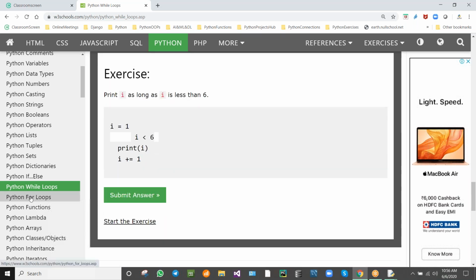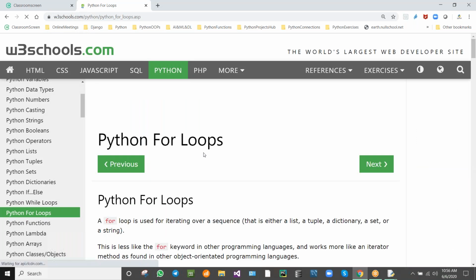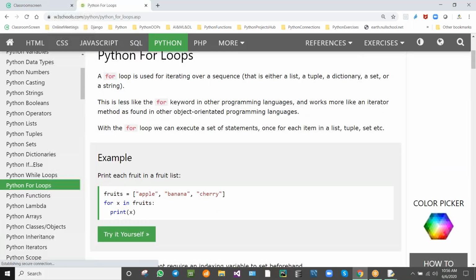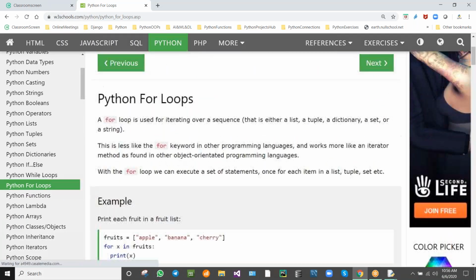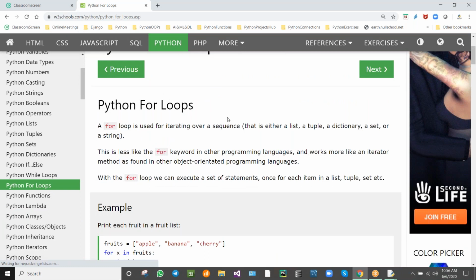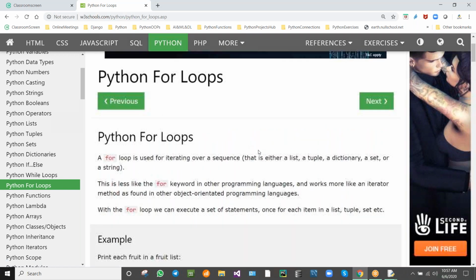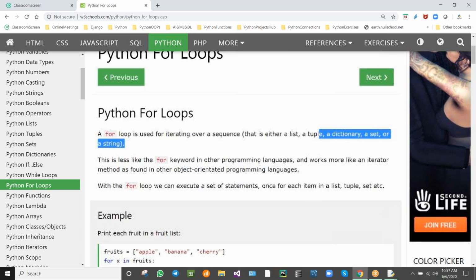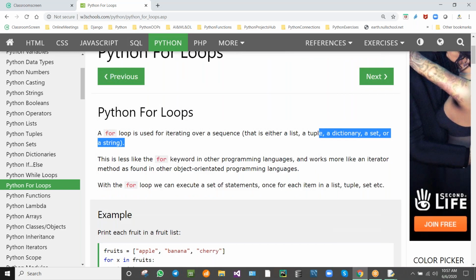Next, for loop. See the for loop. Okay. The for loop is used for iterating over a sequence. That is an entire list, tuple, dictionary, set, or a string. It can sequentially iterate with the for loop over all the list items, dictionary, and set items. All the things it will be iterating.